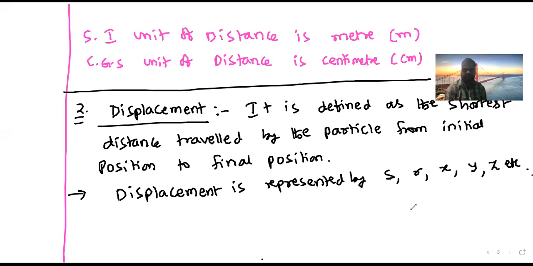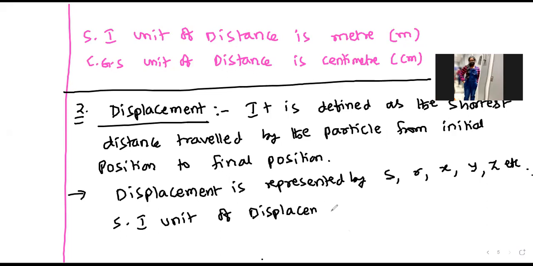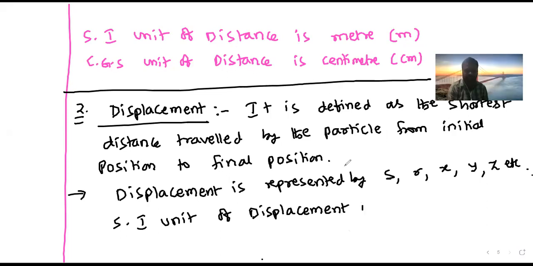Now, after the displacement, that is the SI unit of displacement. SI unit of displacement: meter. Since according to the definition, displacement is the shortest distance traveled by the particle from initial position to final position. So the SI unit of displacement is meter. And similarly, the CGS unit of displacement, I can write it as centimeter.